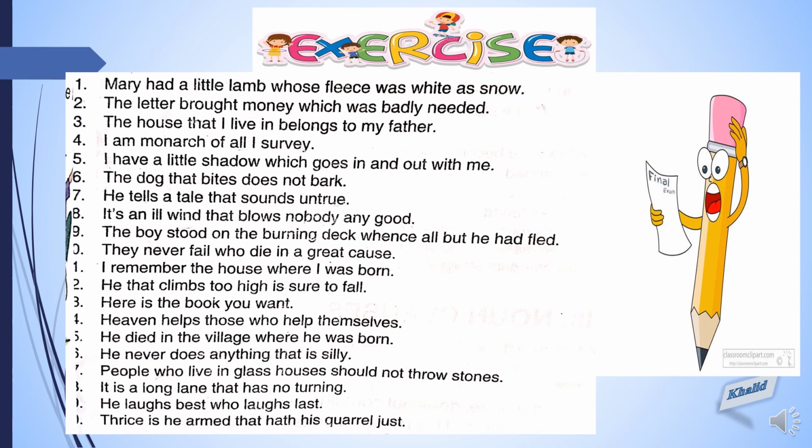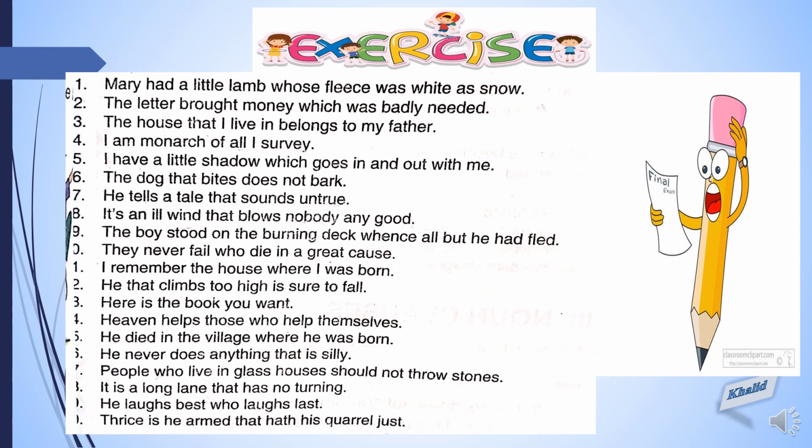Let's see sentence 7. He tells a tale that sounds untrue. Where is the noun? Tale is a noun. So right after the tale, you are going to see the adjective clause. So the clause will be that sounds untrue, which is qualifying the noun, that is tale.